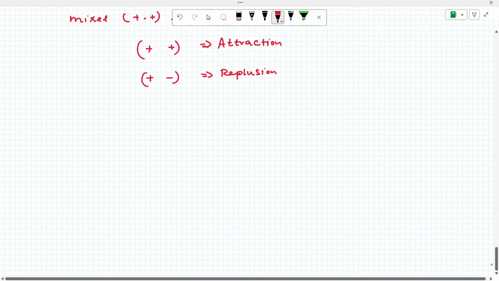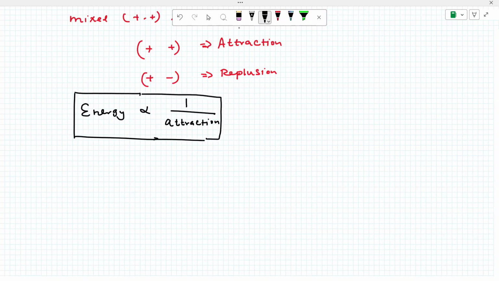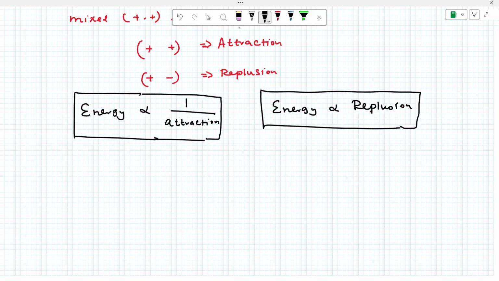Now, it's a basic fundamental. We know energy is inversely related to attraction. As attraction increases, energy decreases. Very important, please note this point. Similarly, energy is directly proportional to repulsion. More repulsion, more energy. More energy means unstable, less stable.